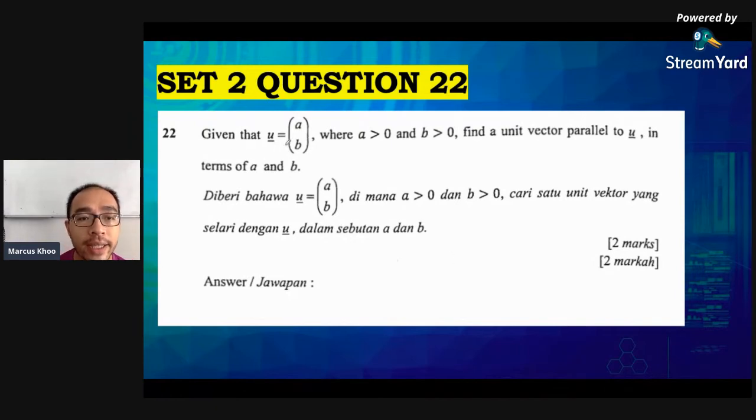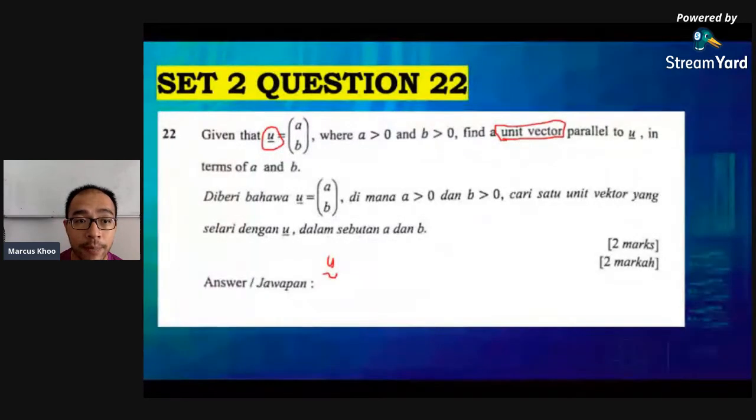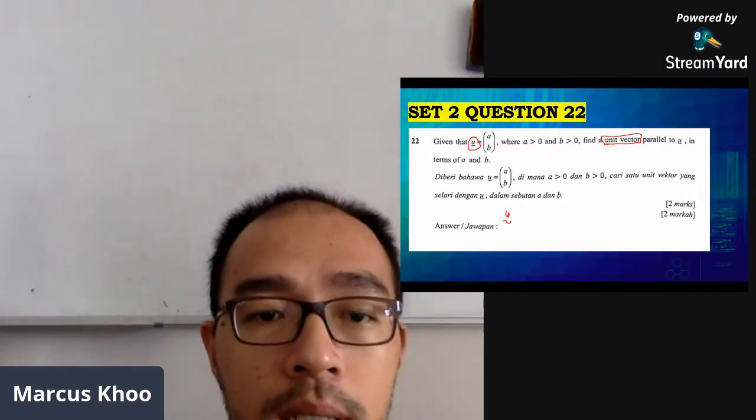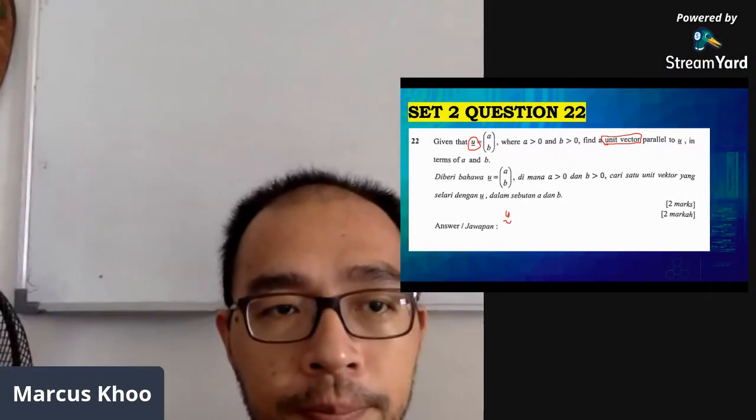So, given that vector u, this is also one way to write a vector, but we are not encouraged to write like this. We should still write u with the arrow on top, where a is more than 0 and b is more than 0. Just remember that a and b are positive numbers. Then it says find a unit vector. This is the main question. Find the unit vector parallel to u in terms of a and b. I'm going to switch this over a little bit so that you can see. Can you see the working? Is this better?